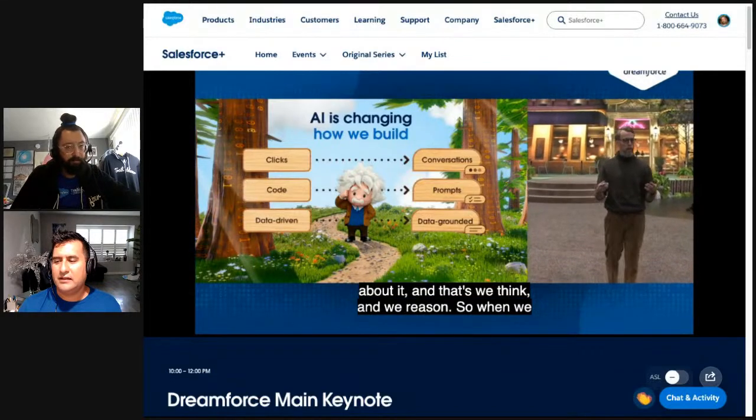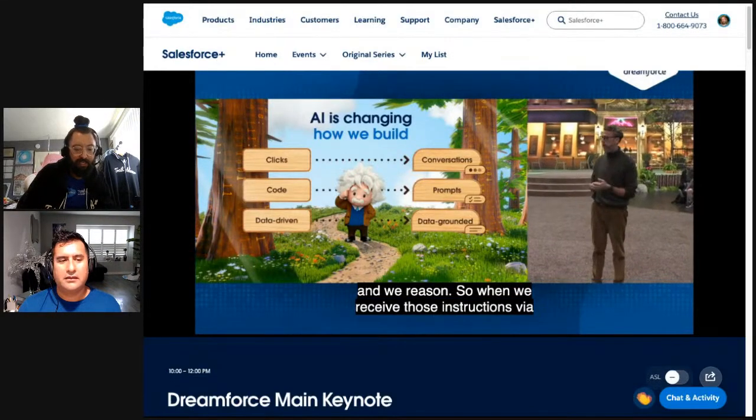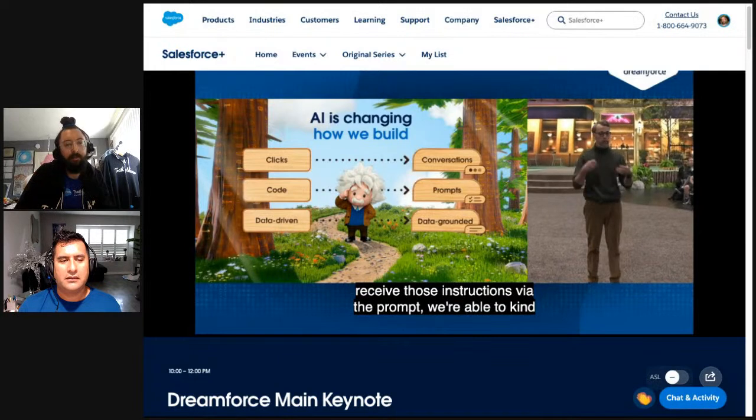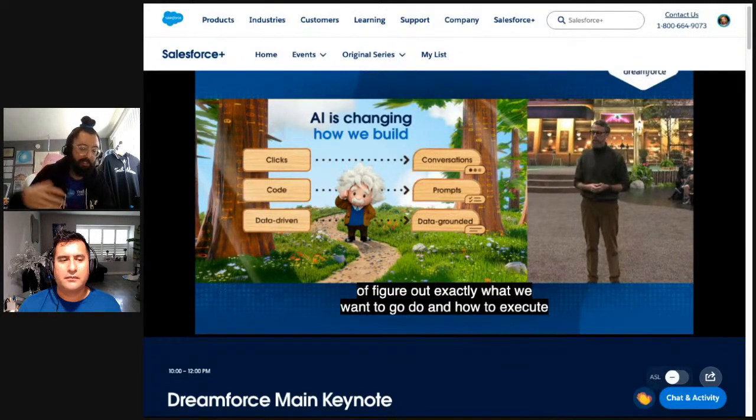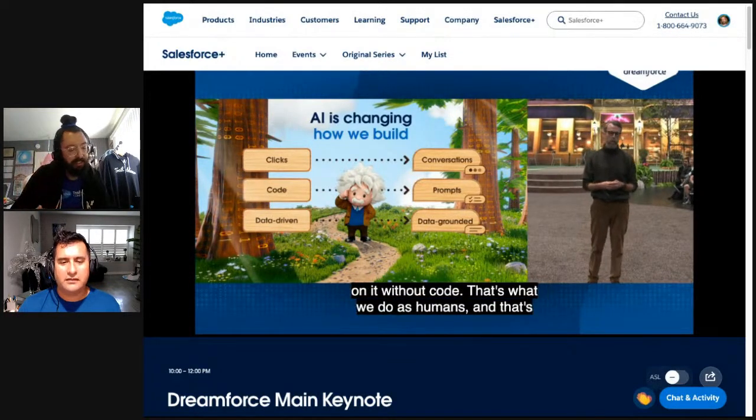we're able to kind of figure out exactly what we want to do and how to execute on it without code. That's what we do as humans, and that's exactly what a large language model then does. It processes and regurgitates the data that it has access to.